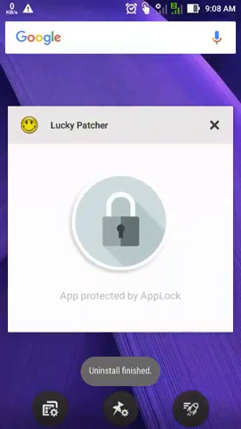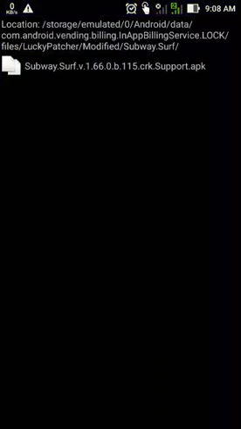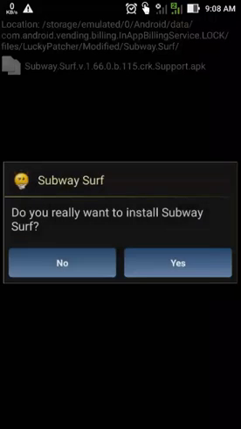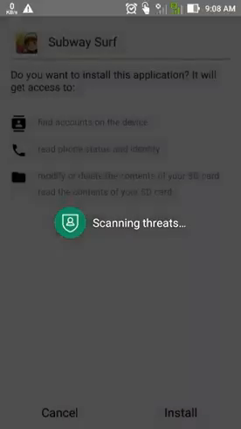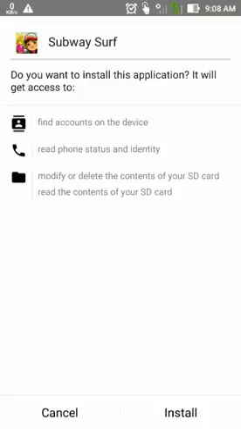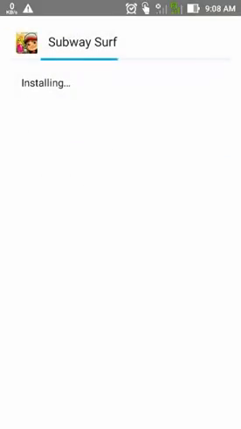After that, you have to install the Subway Surfer crack version. Click here and install. Yes. Click here to install.